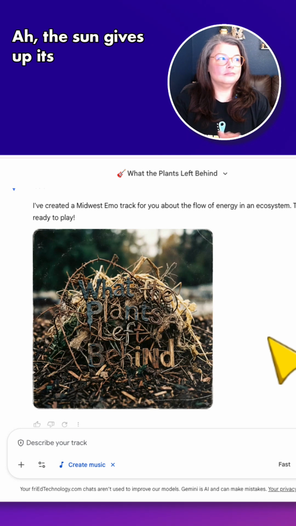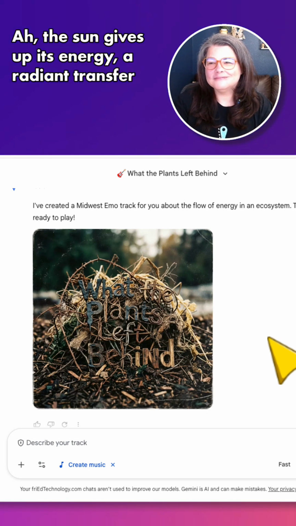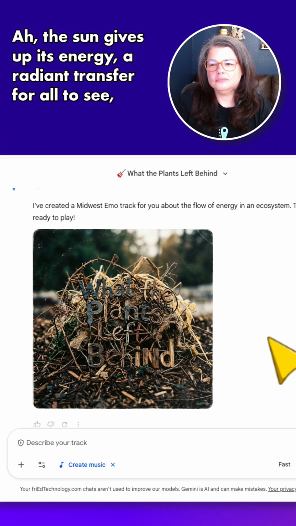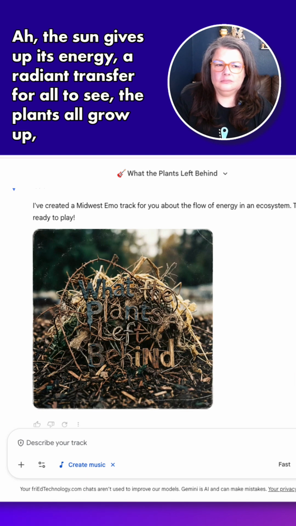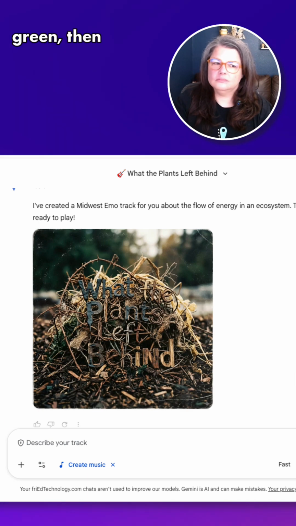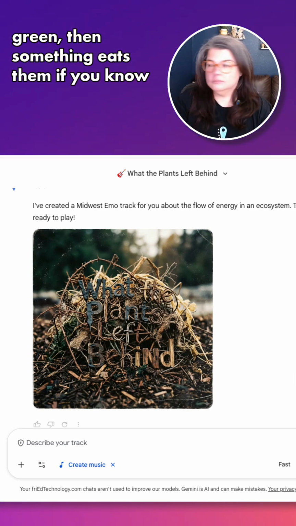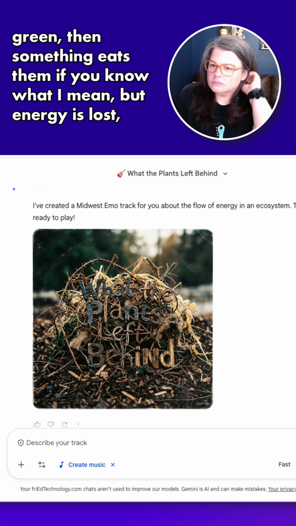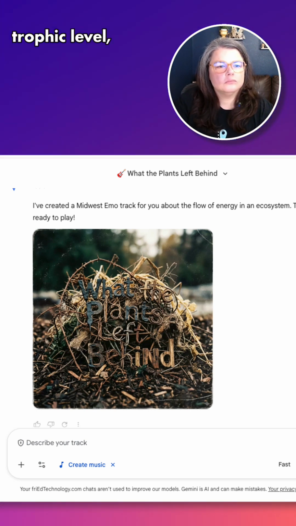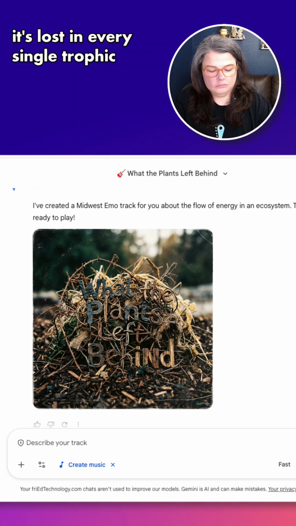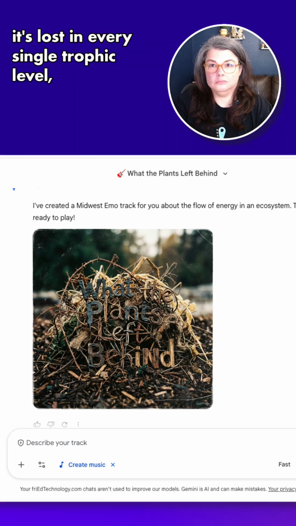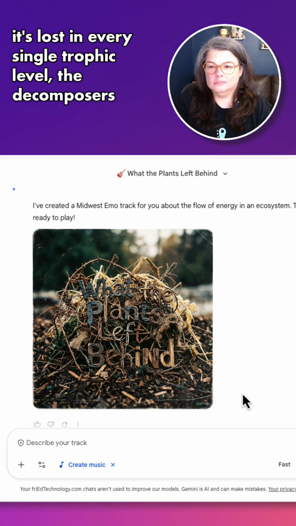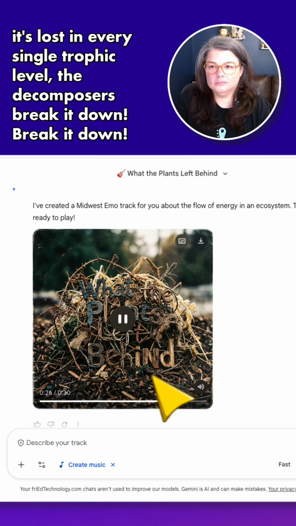The sun gives up its energy, a radiant transfer for all to see. The plants all grow up strong and green, then something eats them, if you know what I mean. But energy is lost at every single trophic level. It's lost at every single trophic level. Then decomposers break it down. Break it down.